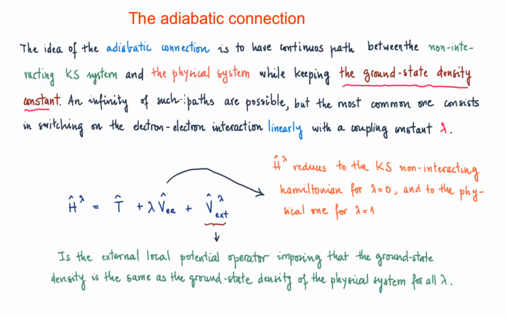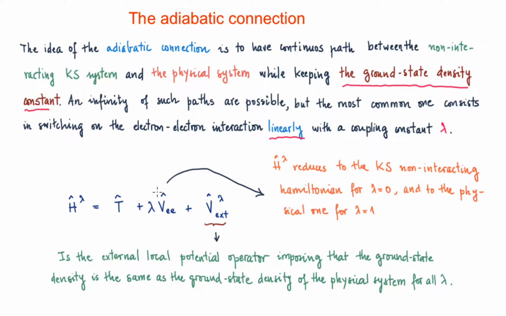An infinity of such paths are possible, but the most common one consists of switching on the electron-electron interaction linearly with a coupling constant lambda. So that's going to be the lambda-dependent Hamiltonian we are going to consider in the system. Here we have the kinetic energy of the electrons. That's going to be now the new electron-electron potential energy. Basically it is the usual one times lambda.